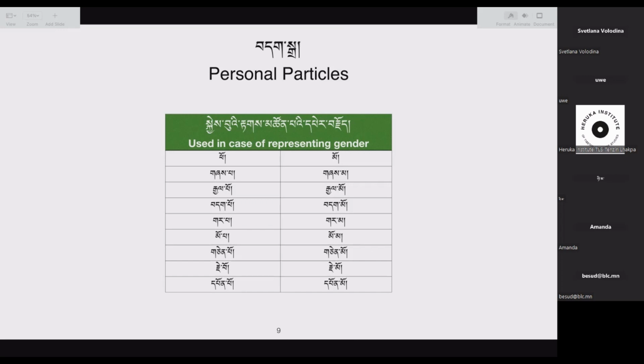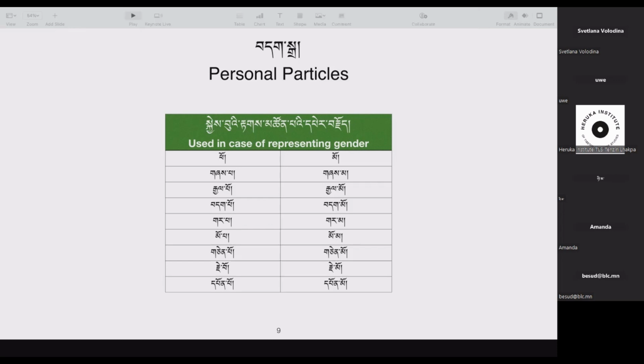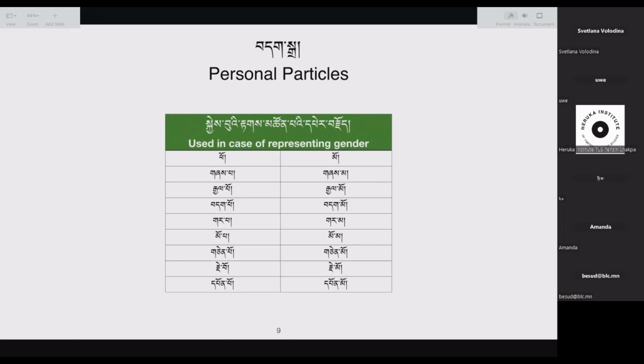Meaning, especially when it's used with something that is not human, it is also used. Let me rephrase it. It's not that it doesn't represent either gender. Sometimes it represents both genders, like a term that can be used in general for both of the genders. So here, used in case of representing genders. So two genders, po, mo, male and female.